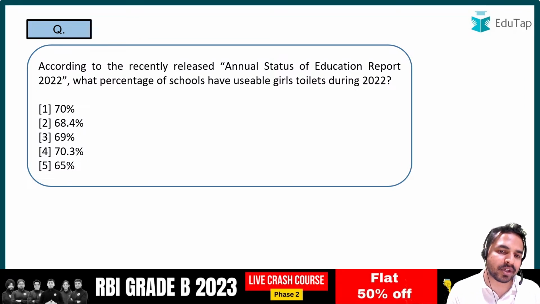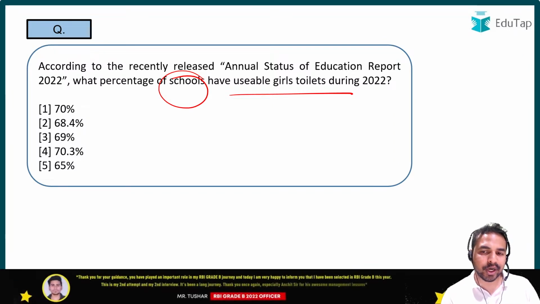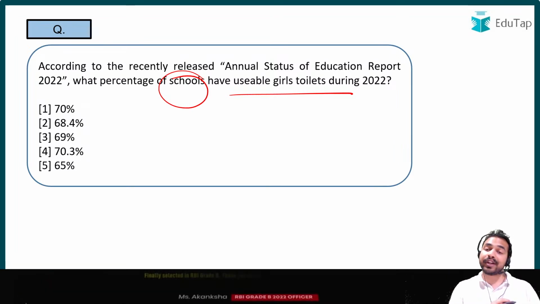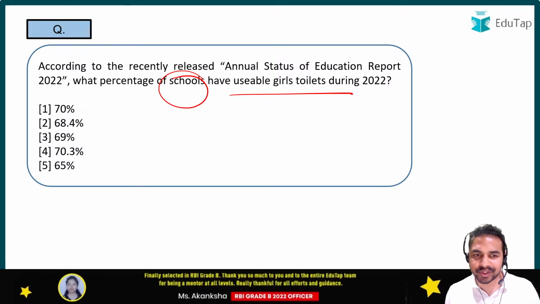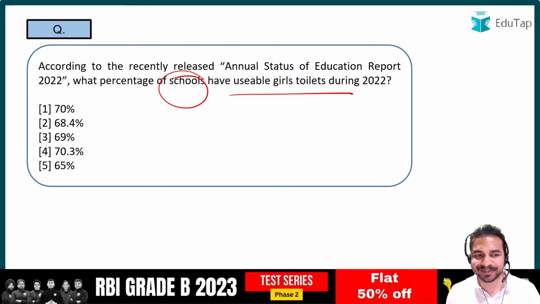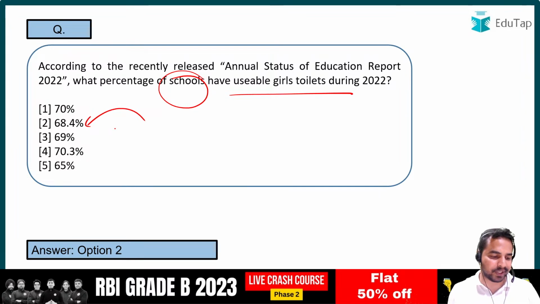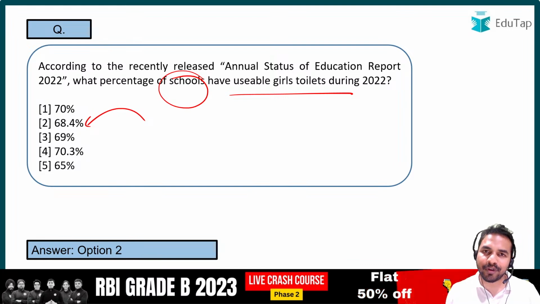So what percentage of girls schools are having a usable girls toilet during 2022? What is the percentage of schools having usable girls toilets during 2022? Come on guys, please quickly tell me the right answer. Nilesh, Shubham, Khushbu, Jakin, Rishabh, Priyanka, you guys have really answered all the questions correctly in this particular session. Now it's the time to answer this particular question as well. Quickly tell me what is the right answer. The percentage of schools having usable girls toilets during 2022 is 68.4%. So that is the right answer, 68.4%.